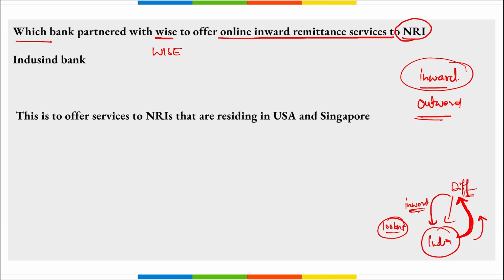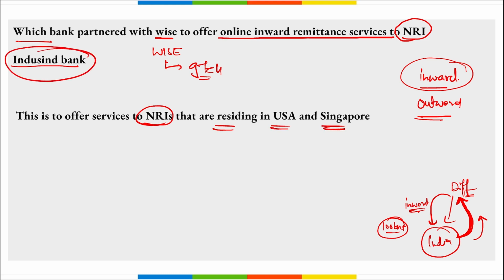Correct? So which bank has partnered with Wise to offer online remittance services? It is IndusInd Bank. Correct? And Wise is a global technology company specializing in moving and managing money around the world. Correct? And remember, these inward remittance services for NRIs residing in the USA and Singapore will be provided by IndusInd Bank.